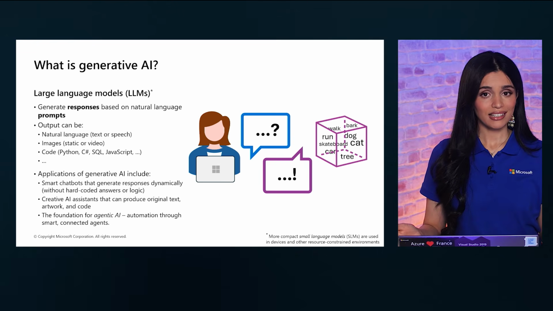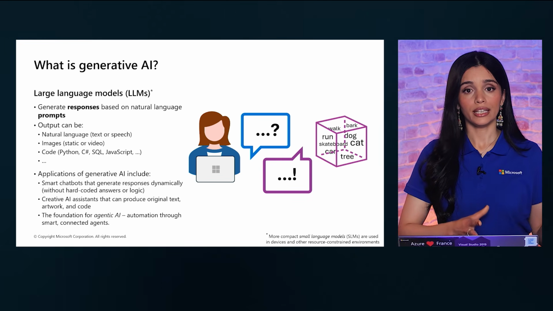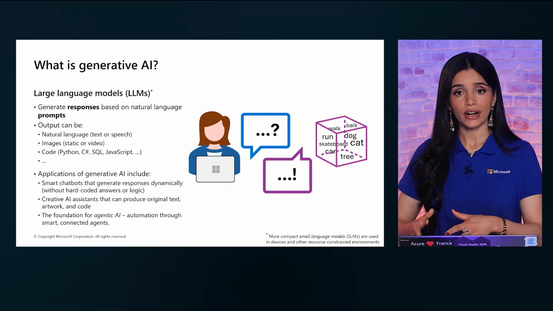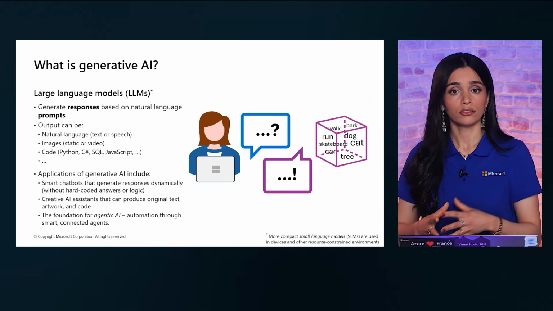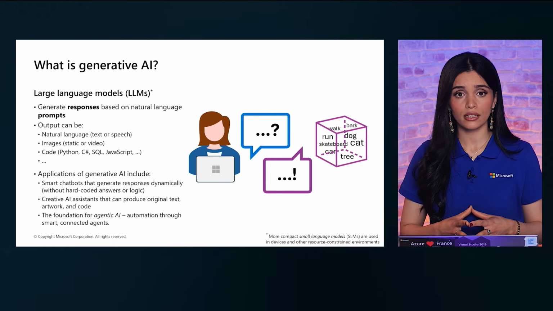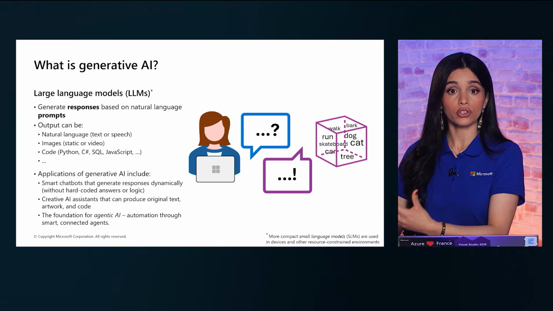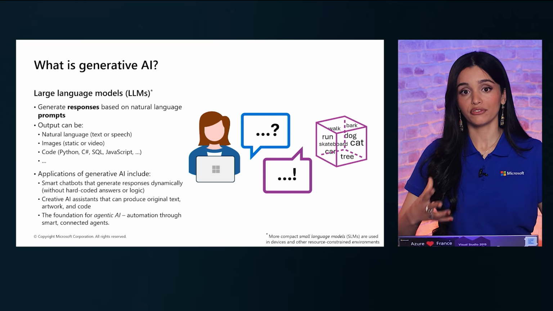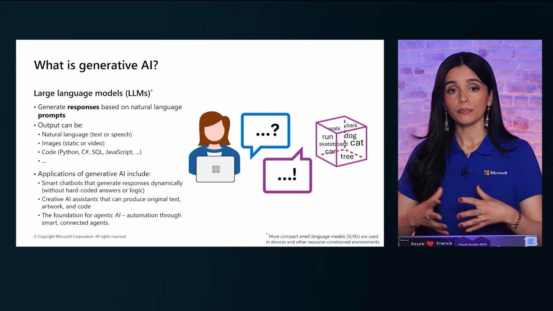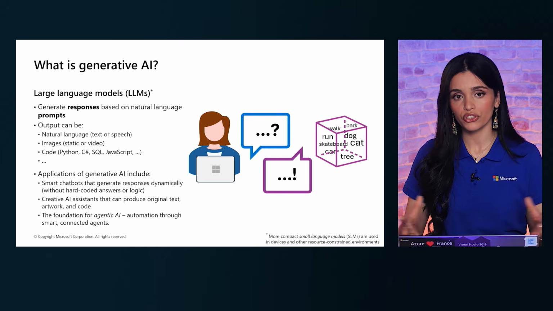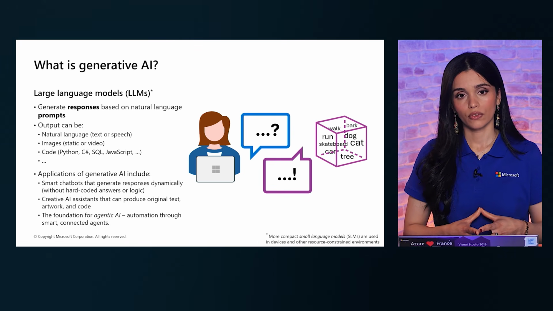For example, you ask, write a professional email asking for a project update. The AI generates a brand new email, no templates, no copy-paste. Or you can ask it, create a short story for children about a brave cat. Every person who asks gets a different story. That's how generative AI works.